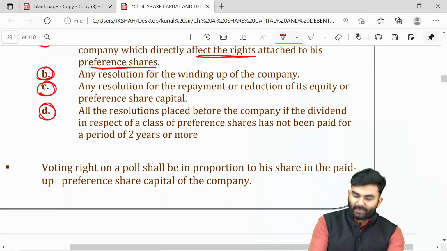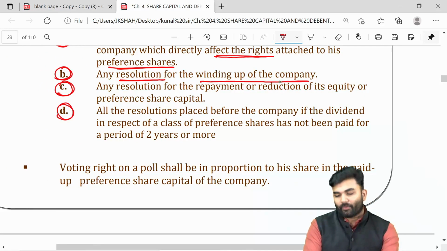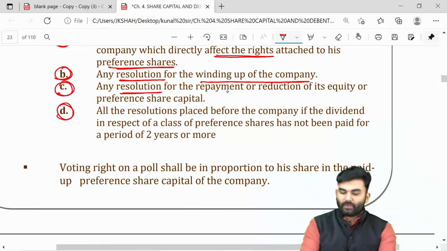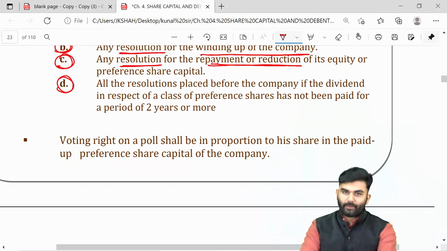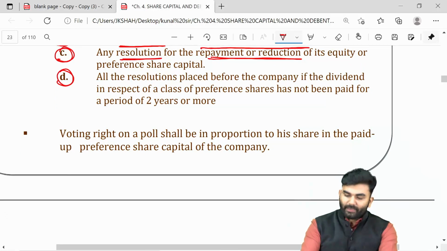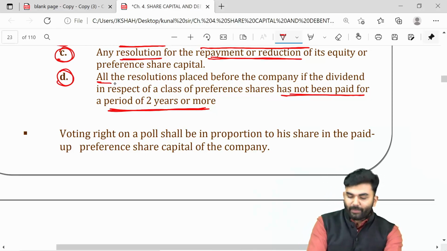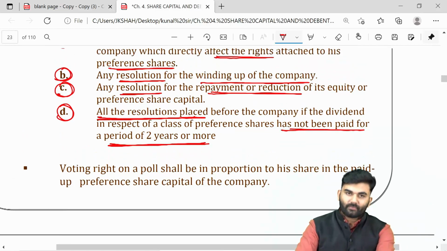In fact, for any resolution the company is going to pass for winding up of the company, or any resolution towards repayment or reduction of equity share capital or preference share capital, or if the company has not paid dividend to its preference shareholders for 2 years or more, then every preference shareholder will have a right to vote on all resolutions placed before the company.